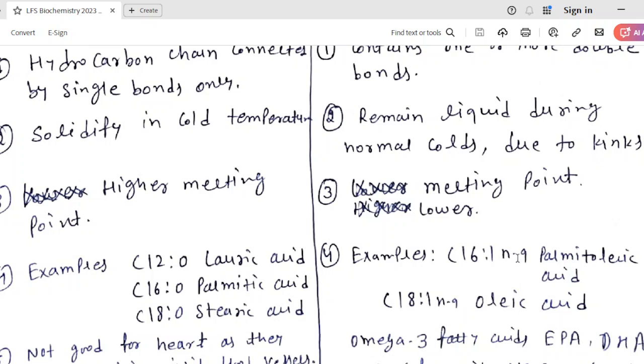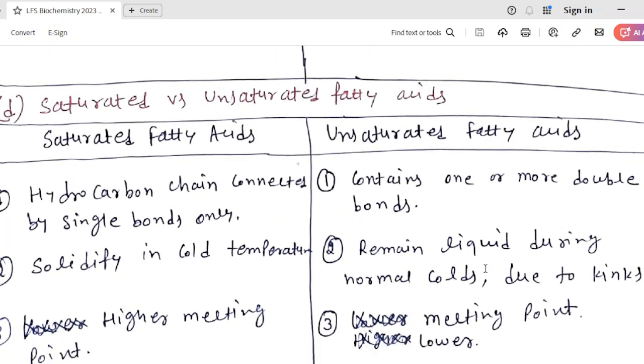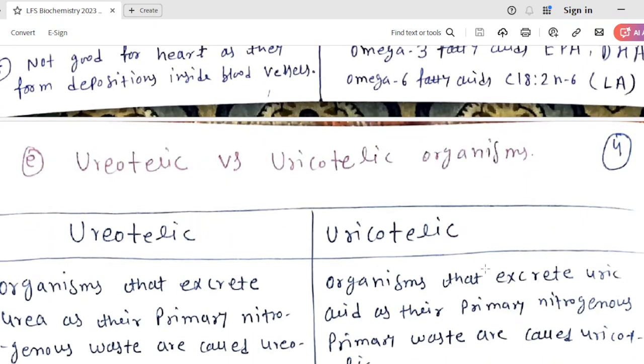N-9 indicates the position of the double bond. Omega-3 fatty acids, EPA and DHA, are examples of unsaturated fatty acids. Omega-6 fatty acids, such as linoleic acid, are also examples of unsaturated fatty acids.